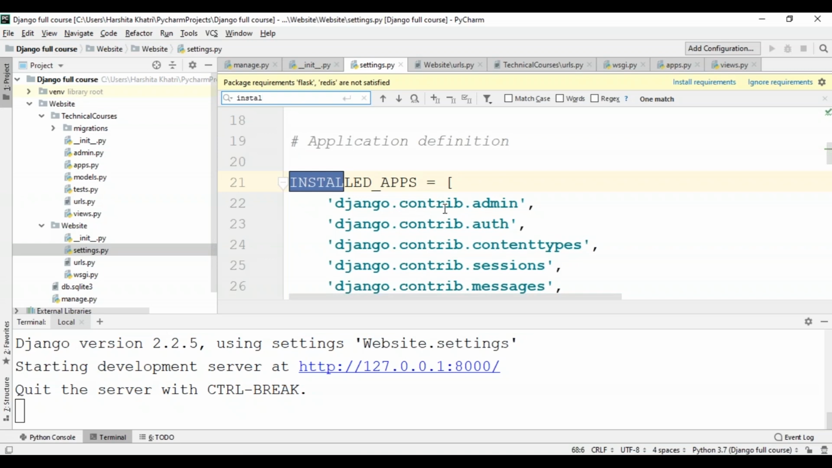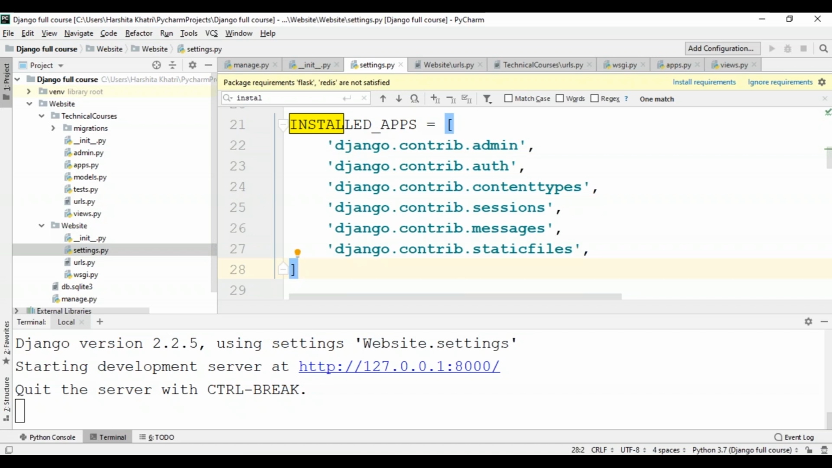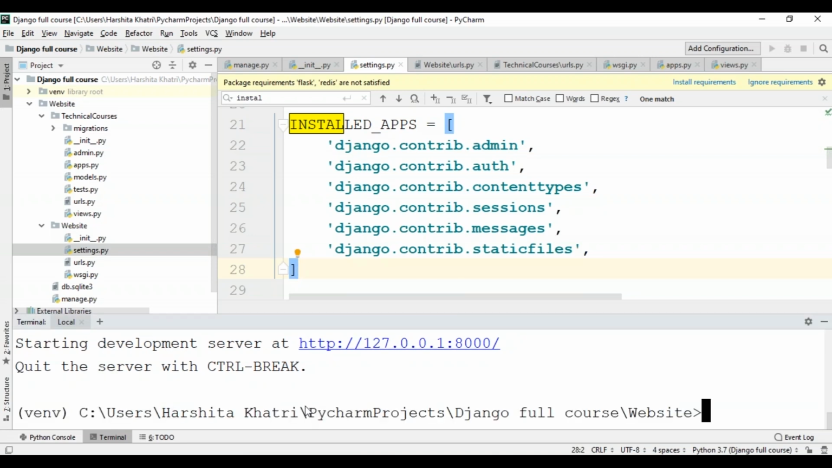django.contrib.admin is for the admin site. Auth is for the authentication system. Content types is basically a framework for the content types. Sessions is for a session framework. Messages is for a messaging framework. And staticfiles is a framework for managing the static files. So now to connect my project to the database, I'll hit Ctrl+C again in my terminal. And over here, I'll type the command python manage.py migrate.